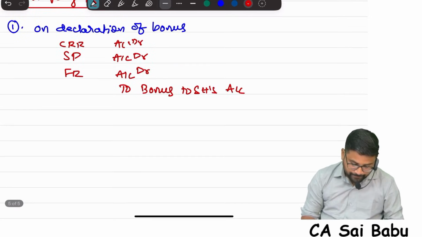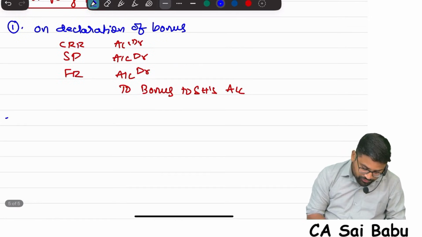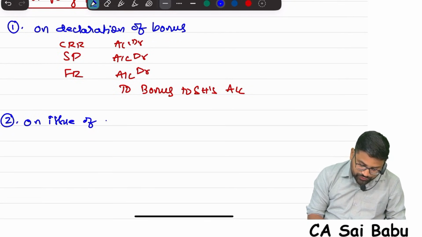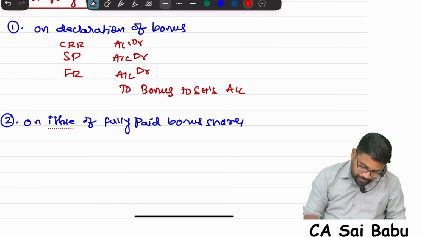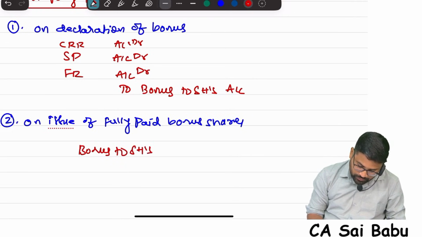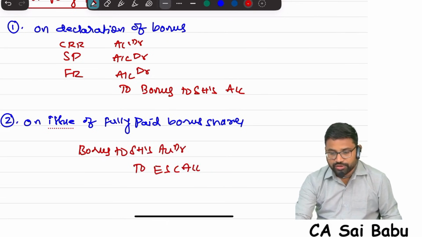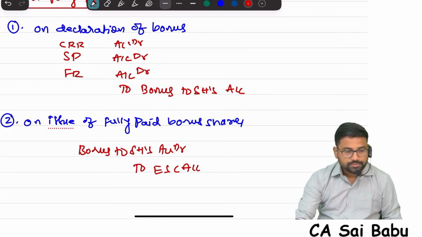Correct? Next, issue of bonus shares. On issue of fully paid bonus shares, what is the entry? Bonus to shareholders to equity share capital.